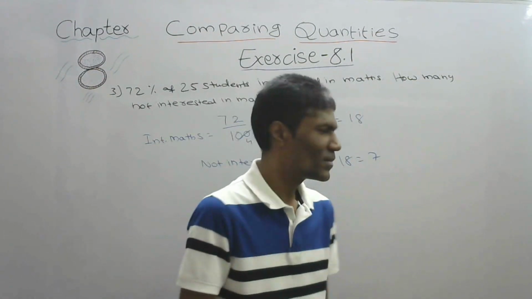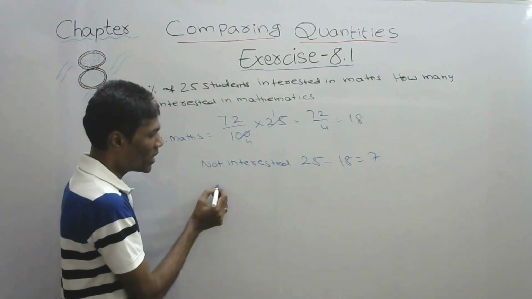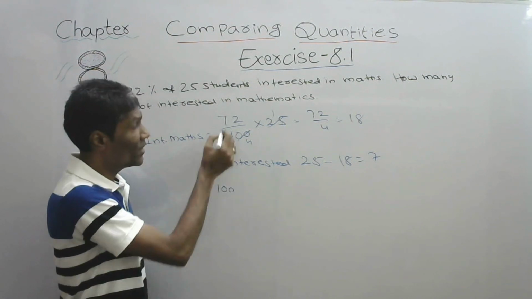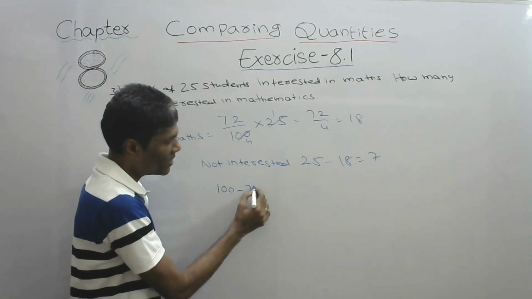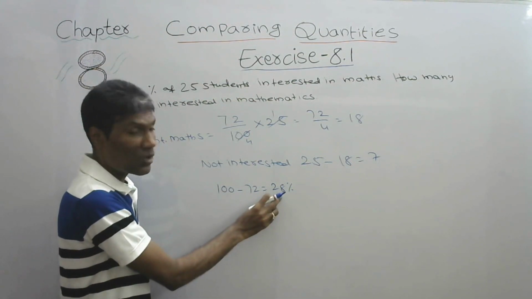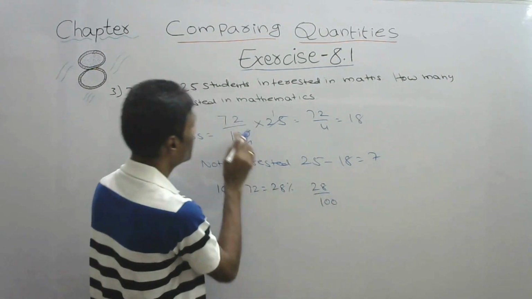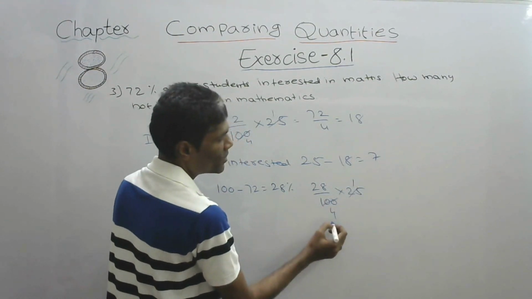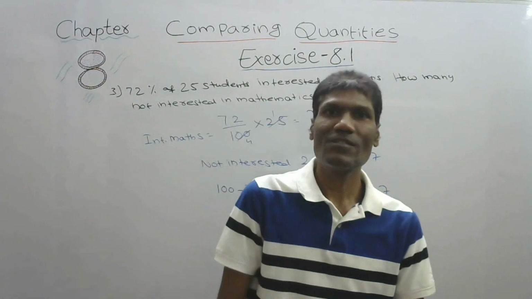We have another method. Directly, 72% is interested. When we are taking percentages, it is calculated for 100. 72 is interested, so how many are not interested? 100 minus 72, that is 28%. 28% is not interested. So 28% of 25: 25 ones are 25, 25 fours are 100, 4 sevens are 28. Same answer. We can do it like this also.